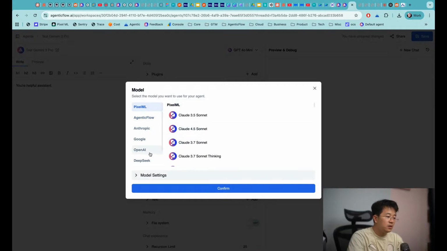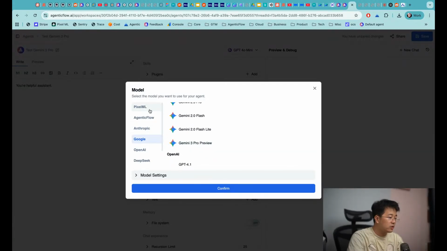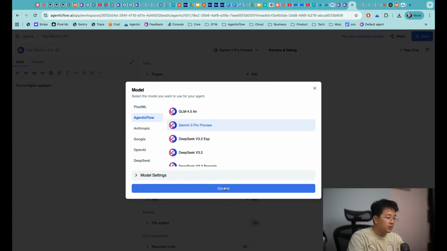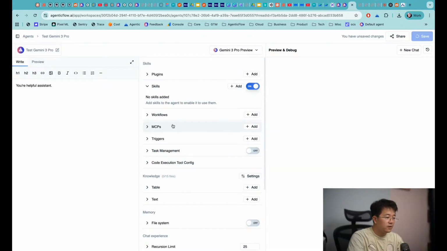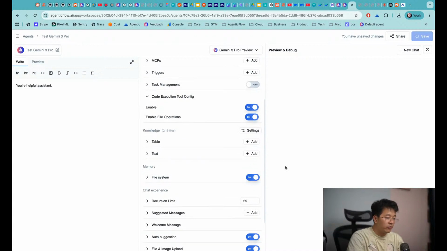You can also use Google with your OpenAI key on this one, or you can use our PixelML Open Router. So I'm going to choose here. Let me scroll down. I need to find GPT-3. Okay, let me click on this one. I will save. I will enable code execution. I will enable file system.